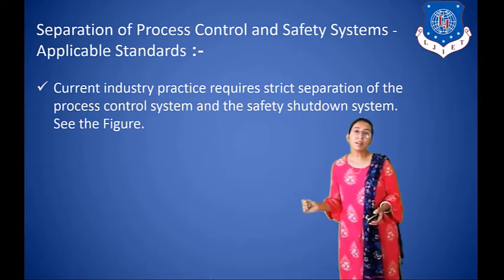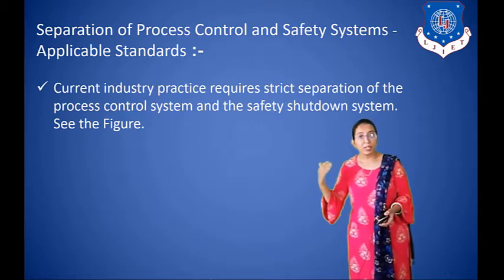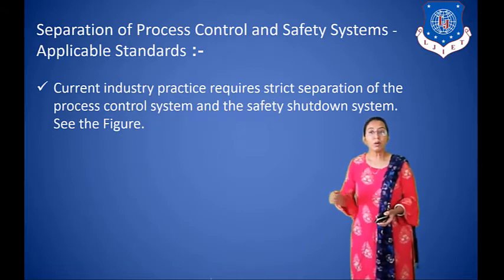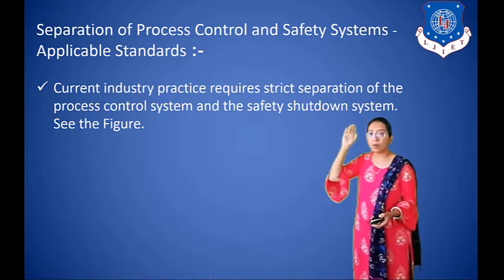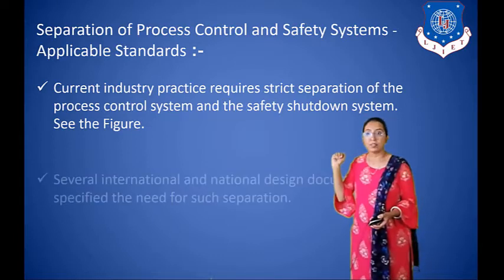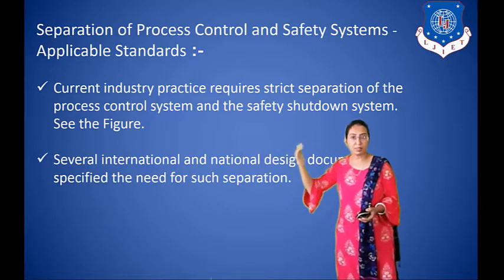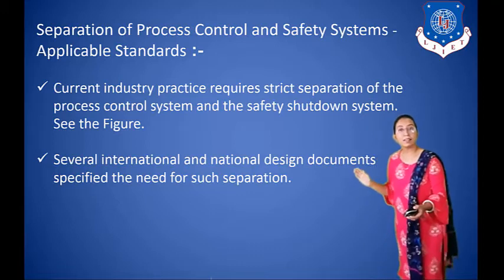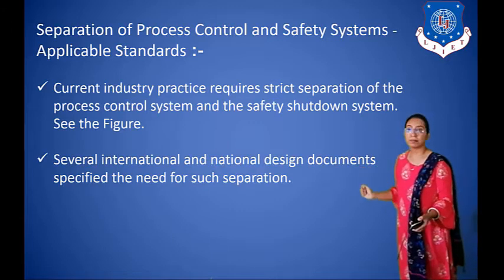Separation of process control and safety control is applicable for standards. Every industry uses different standards according to its requirements. Currently, industry practice requires strict separation of the process control system and the safety shutdown system. See the figure; I will discuss this figure in the next slide. Several international and national design documents specify the need for such separation.